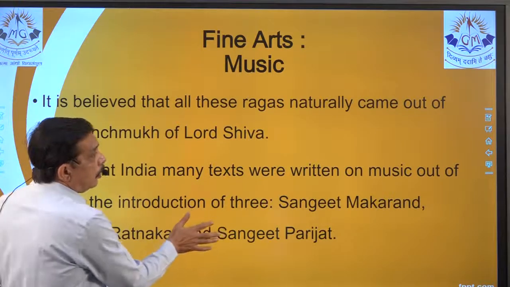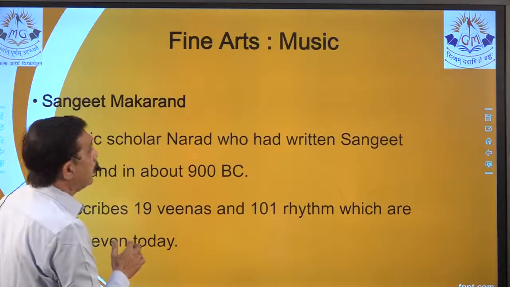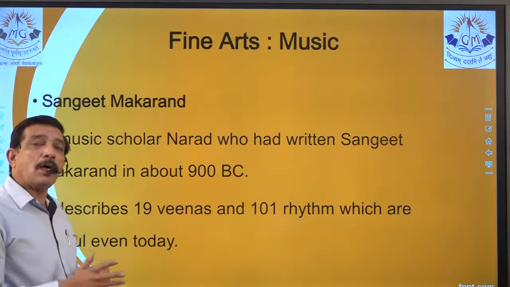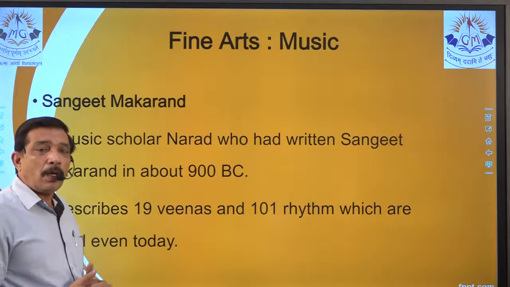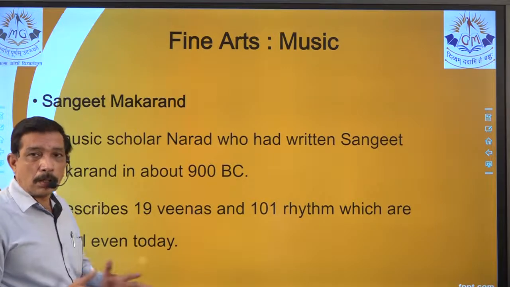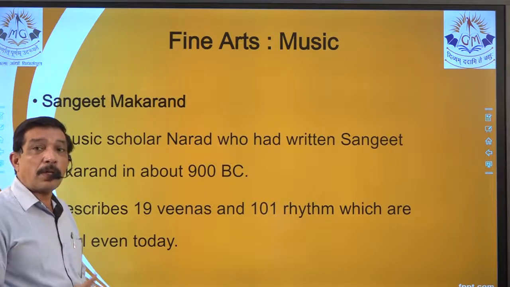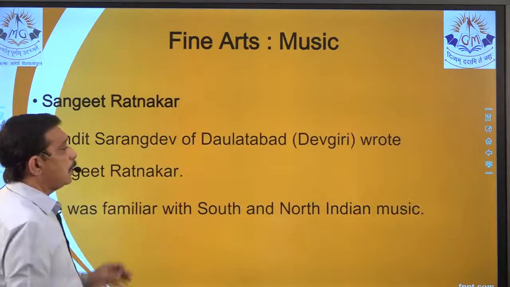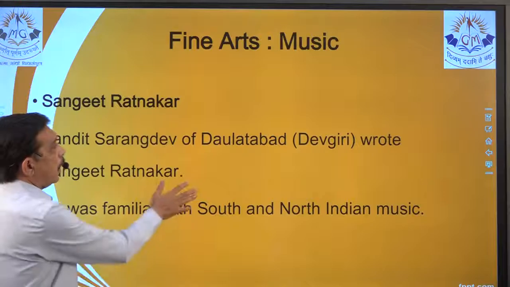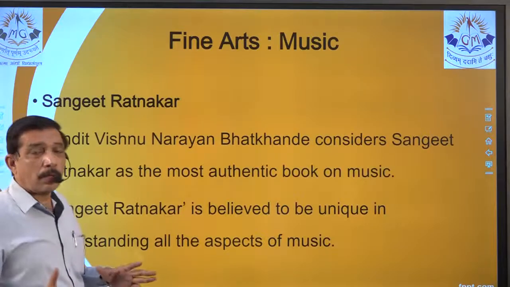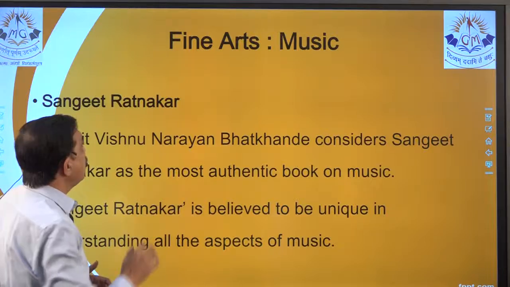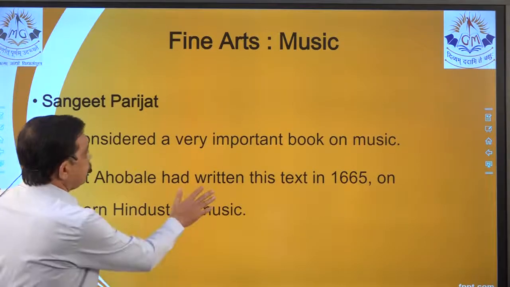And the next question is also related to Sangeet Makrand. This is a 3 mark question. Yes, describe the 3 books or texts that are considered quite holy and are referred to wherever references are taken. We know 3 of them. Sangeet Makrand is the one. Yes, Sangeet Ratnakar and Sangeet Parijat. We have done this question thoroughly, so we know the MCQs that can be generated from here. Next we come to